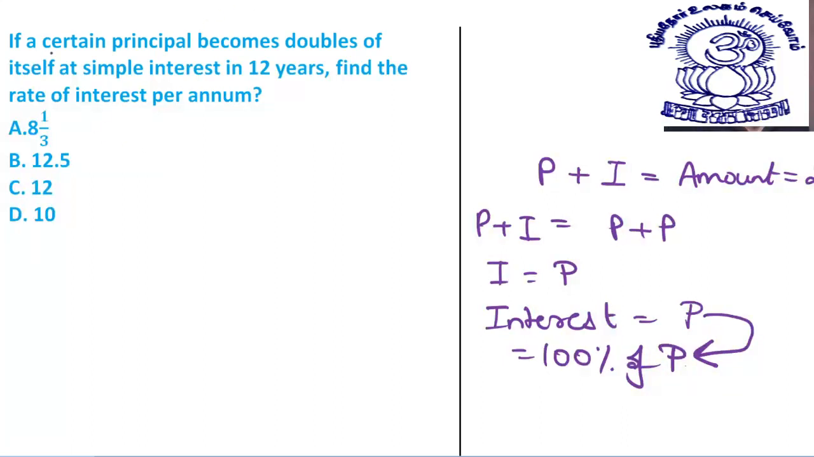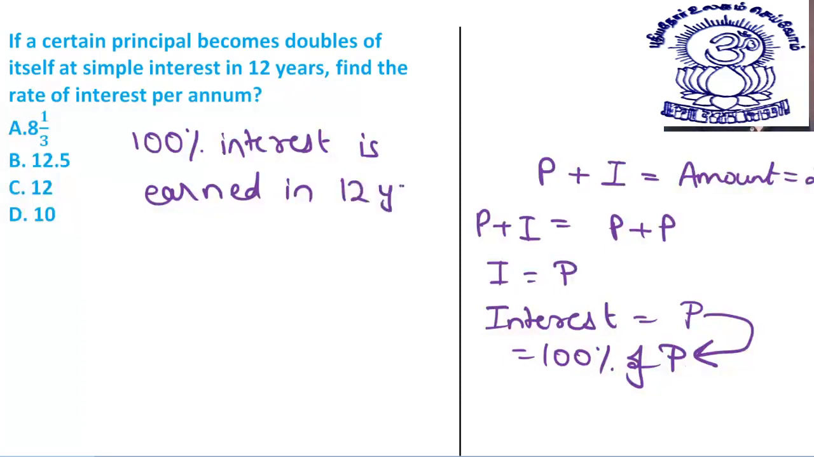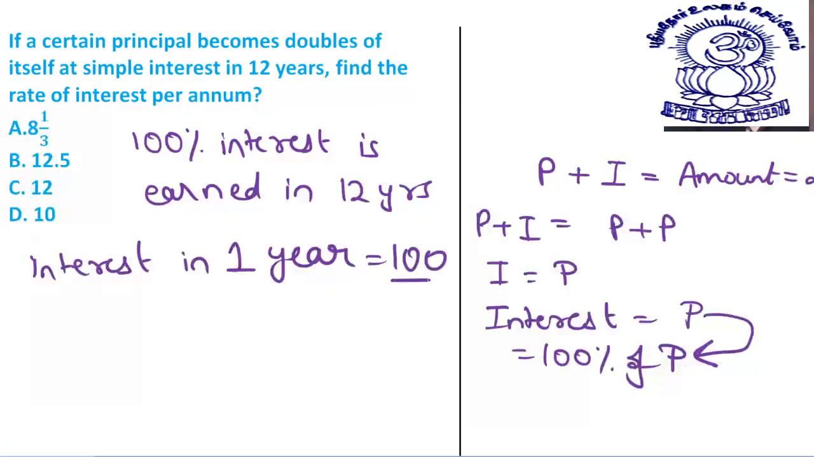So here what we are being told: if a certain principal becomes double of itself at simple interest in 12 years, find the rate of interest. Here I can say 100% interest is earned in 12 years. Then the interest in 1 year will be what? That will be equal to 100 divided by 12, that is 8 1/3%.